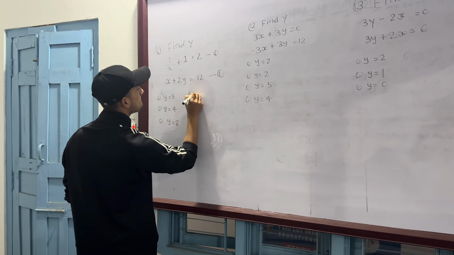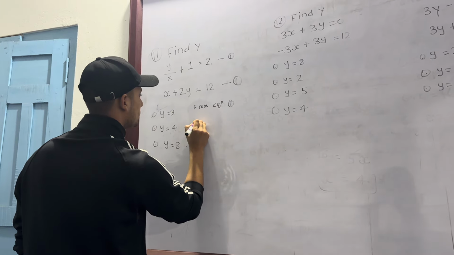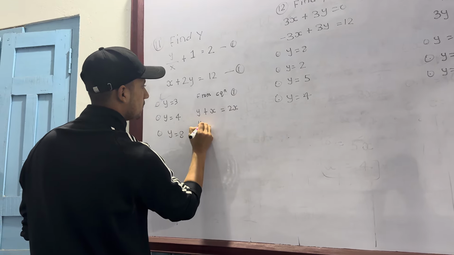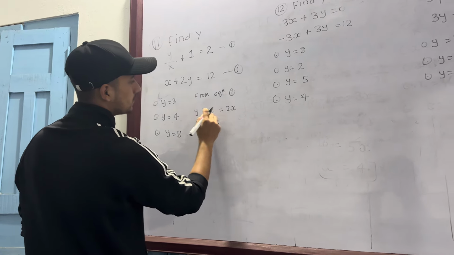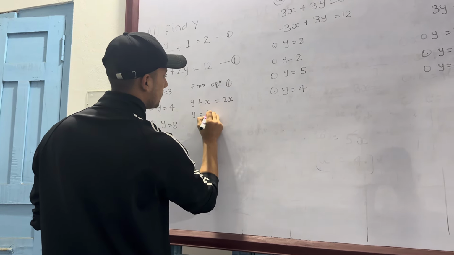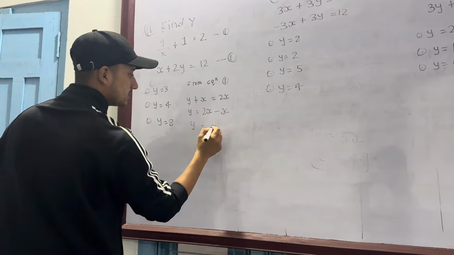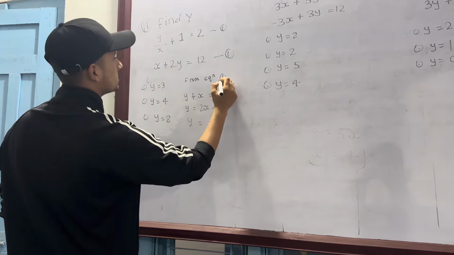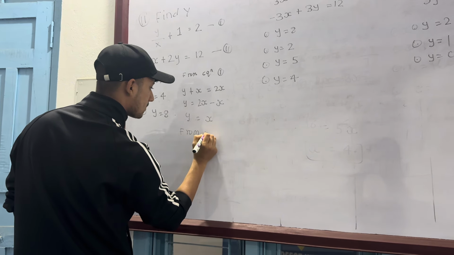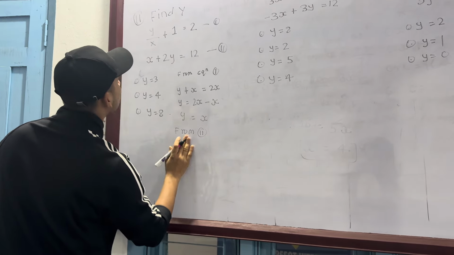So from equation 1, it will be y plus x is equal to 2x, and when this x goes to the other side, 2x minus x, y will be x. So putting y is equal to x in equation 2, we have to find y.